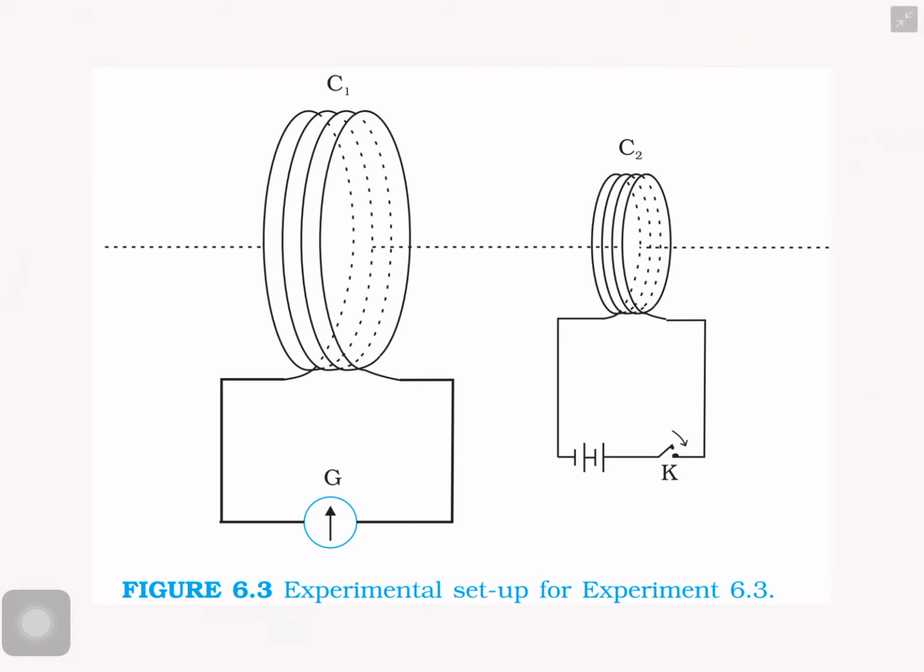And next, if you insert an iron core, a soft iron rod, into the coil C2, it will increase the magnetic field. Due to the increasing or varying magnetic field, the induced current increases, so that we have a large deflection in the galvanometer. So this is a way we can increase the induced current.